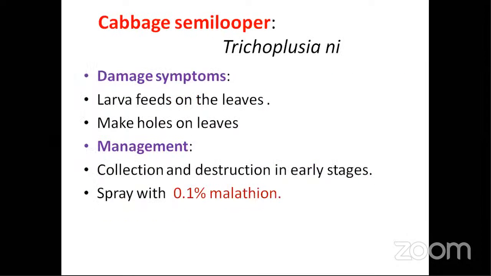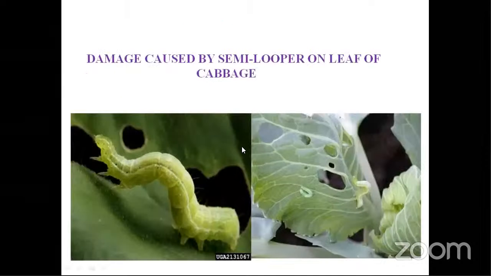Next is the semi-looper, Trichoplusia ni. This Trichoplusia ni is also a semi-looper. Loopers, we all know how they feed and how they move. The movement of the looper is a very beautiful way of locomotion. And you go for 0.1% malathion. Here you can see how it has tunneled, completely making holes by eating the leaves.